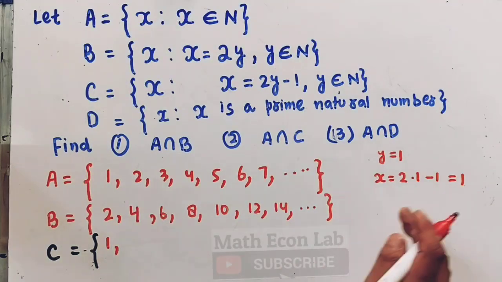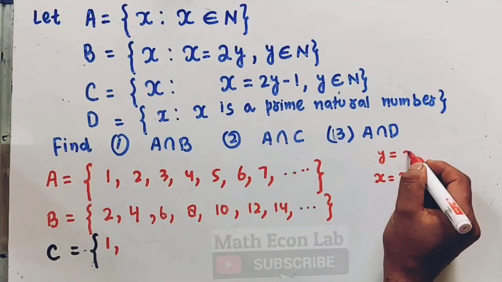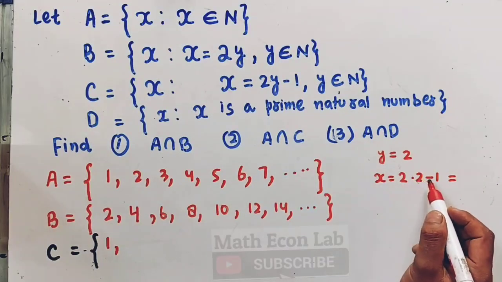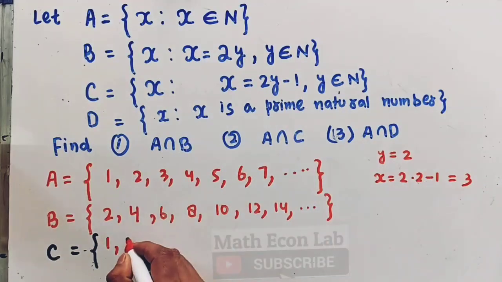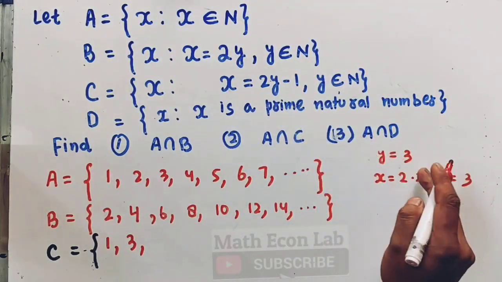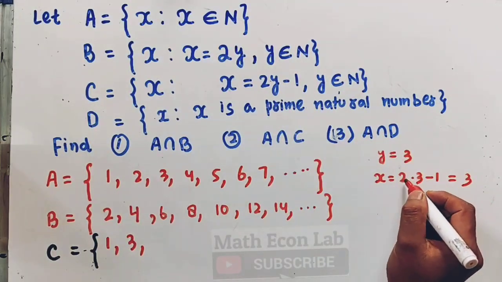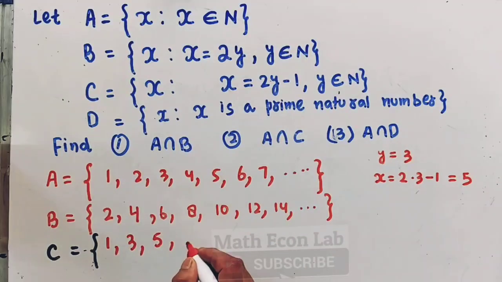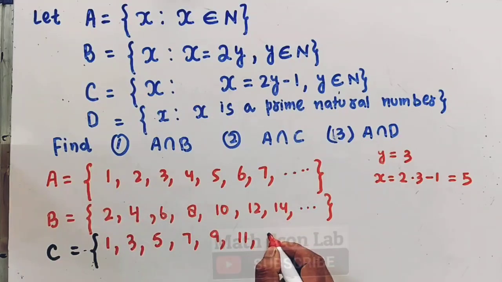Likewise, when y is equal to 2, we will get 2 into 2 is 4 minus 1 which is 3. So the next element will be 3. Likewise, when y is equal to 3, we will have 2 into 3, 2 threes are 6, minus 1 which is 5. So we will get all odd numbers here: 5, 7, 9, 11, 13, and so on.